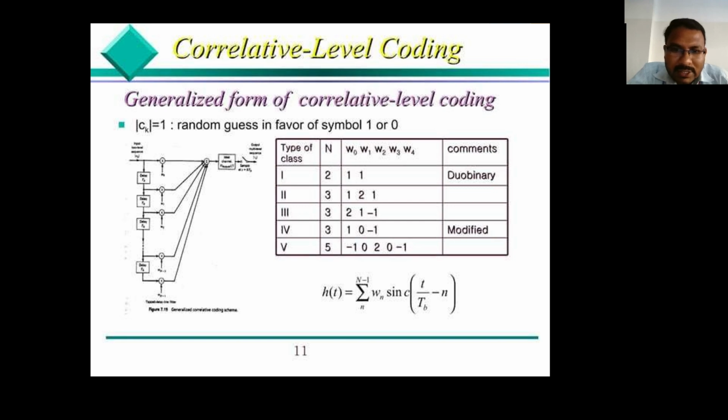So various classes we represent in this tabulation. It shows which technique we have followed, duobinary or modified duobinary. Finally we obtain the formula h of t. After applying the channel equation, h of t equals the summation over n of w_n sin of pi t divided by T_b minus n.